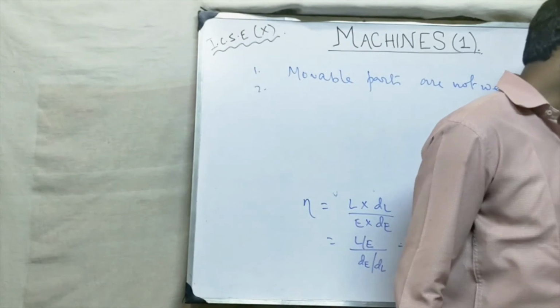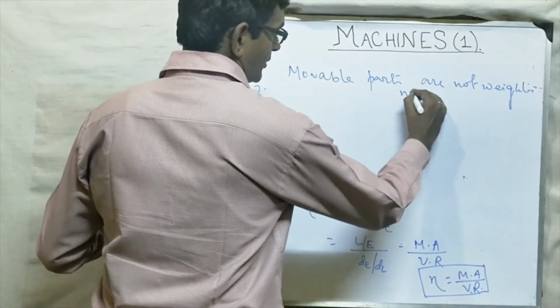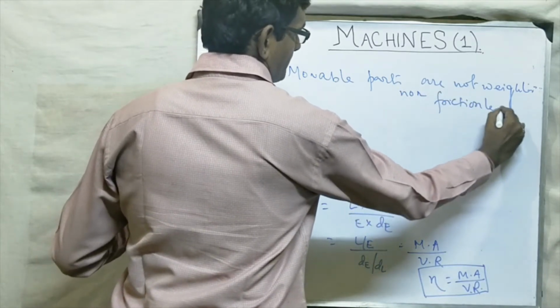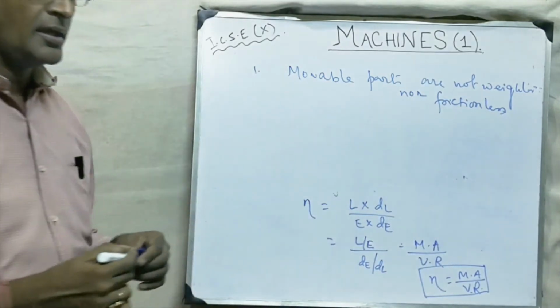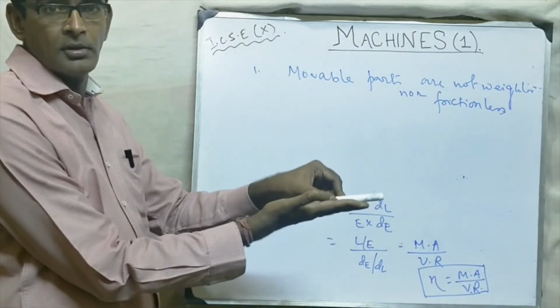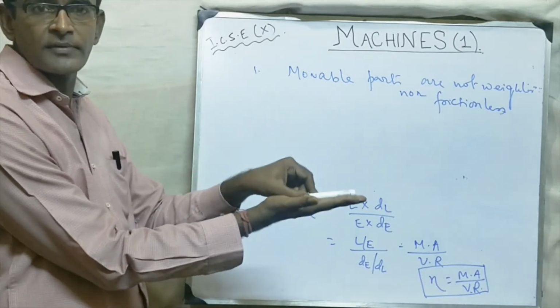Second point, not only weightless, nor frictionless. Suppose on a machine, this is moving up and down. So if this is moving up and down, there will be a friction between those two surfaces.